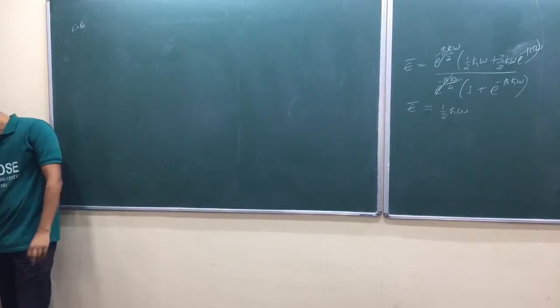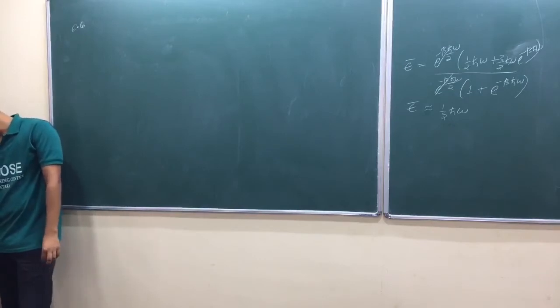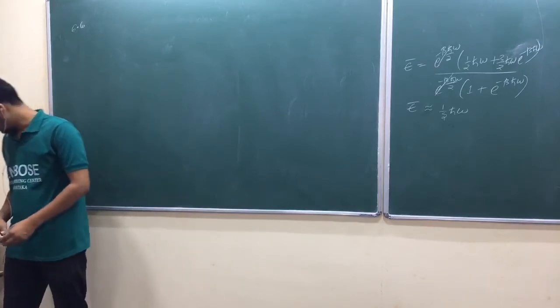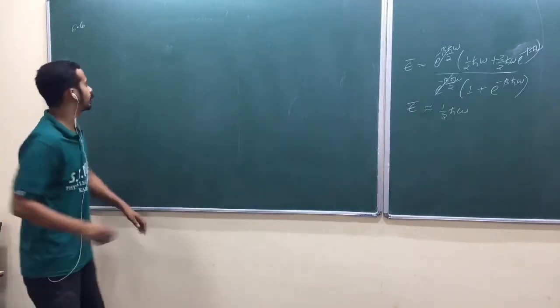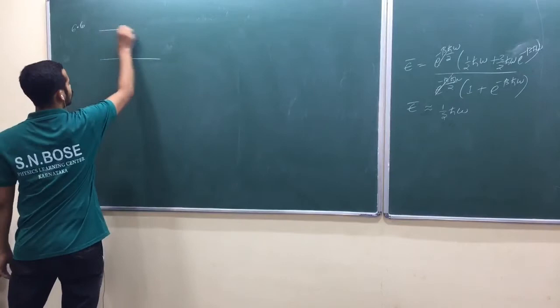Okay, yeah. 6.6. A system consists of N weakly interacting particles which can be in either of the two states, E1 and E2, where E1 is less than E2. Is that okay? So E1, E2.